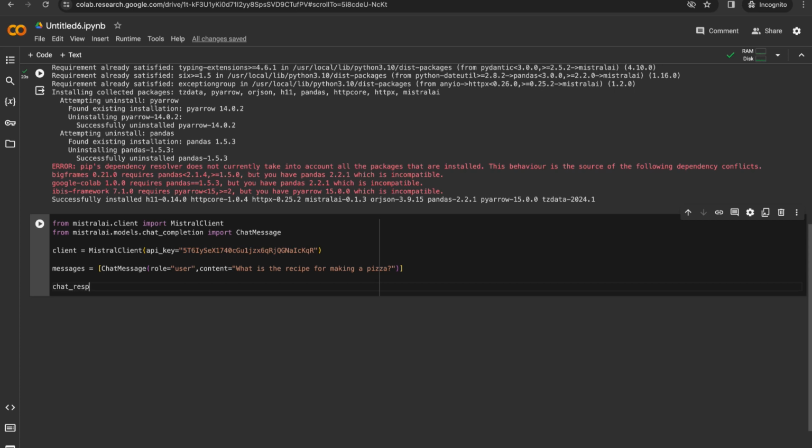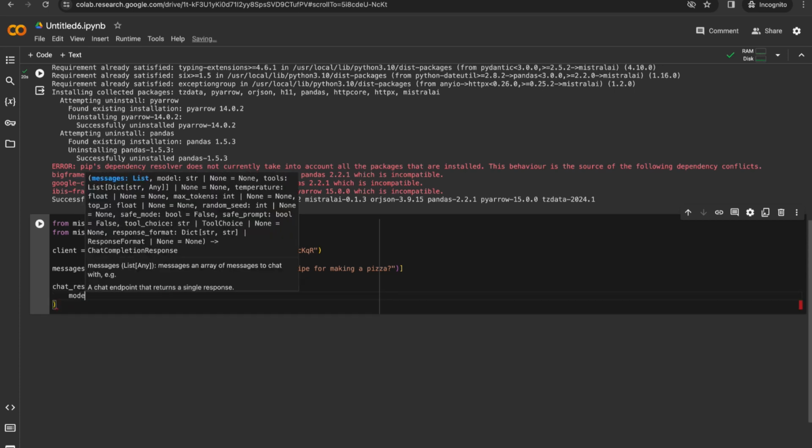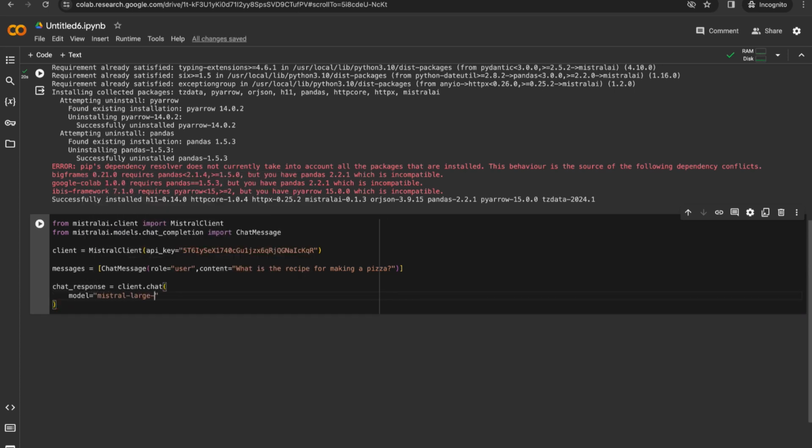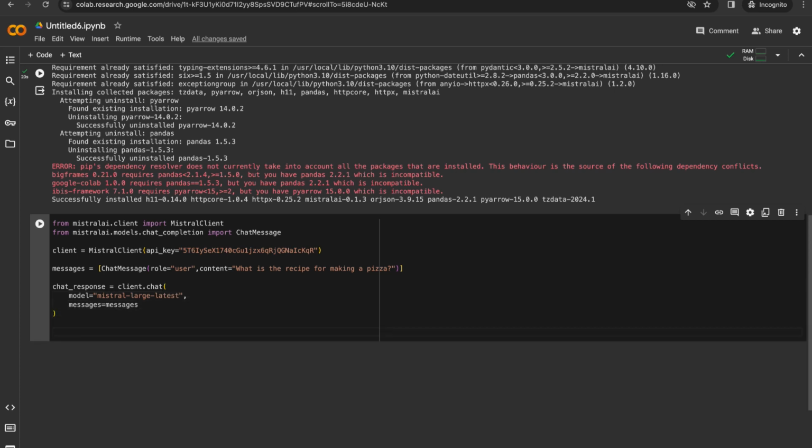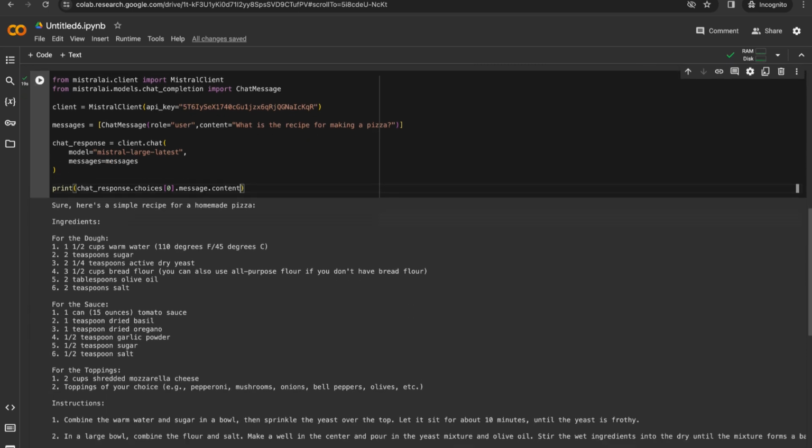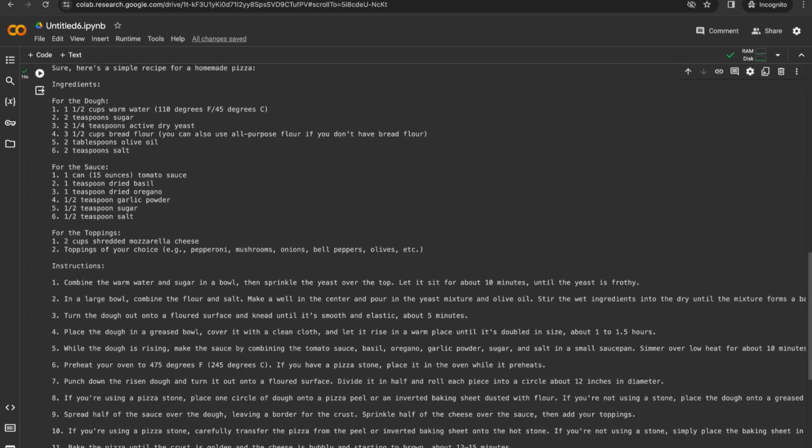Now let's call the API. I'll set the model as mistral-large-latest. And I'll set the messages parameter with the message that we just created. Great, now let's try and print the response. So the response will be in the 0th index of choices. So it's in the 0th index because these kinds of LLMs allow us to send multiple messages. So since we have sent only one message, I'm expecting the response to be in the 0th index. So let's print it. Here you go. We have a complete recipe on how to make a pizza.